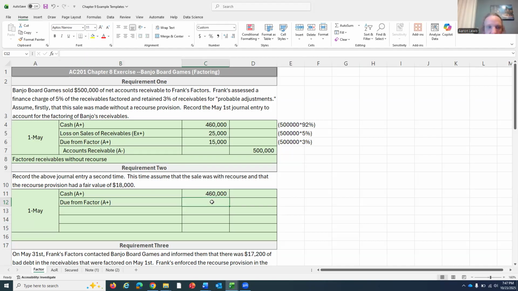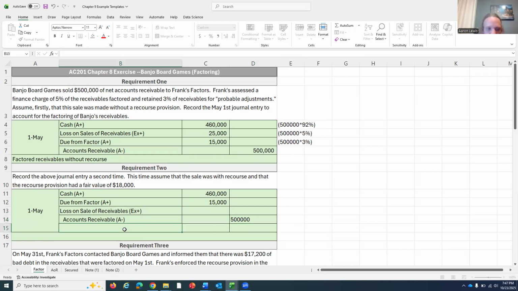So our due from factor is still going to have to get debited for 15,000 if there was a recourse provision in this contract. And we're obviously not getting full face value, so we're still going to have a loss on the sale of receivables. Pluralized the first time for some reason. There we go. But we're not going to fill in that number right now. All these receivables are still getting sold. So even if there was a recourse provision, we'd have to take the accounts receivable off the books, and that'd be for their face value of 500,000.